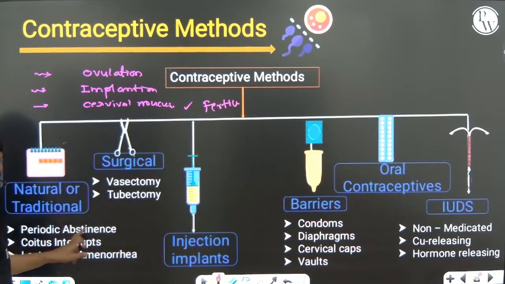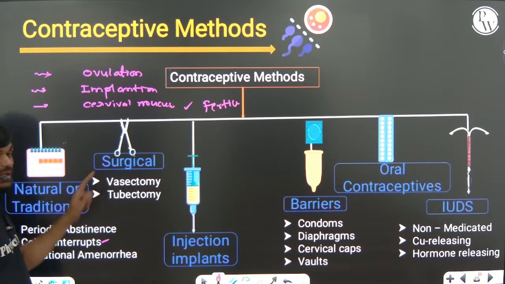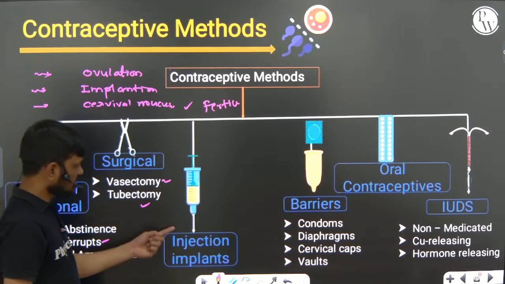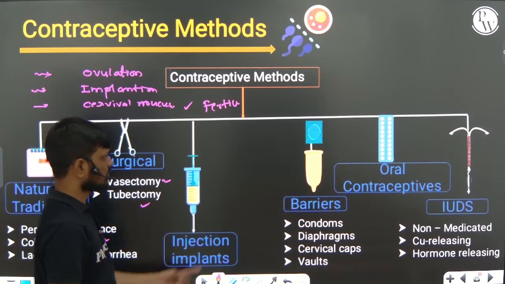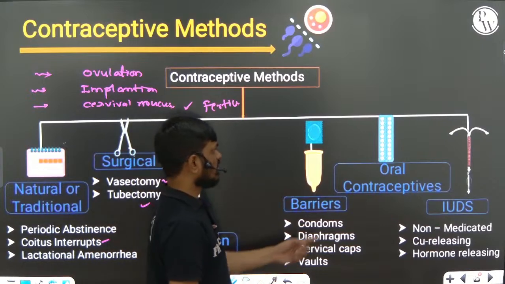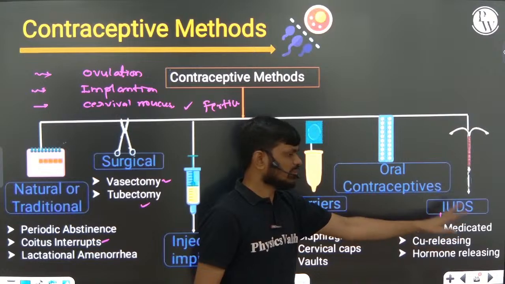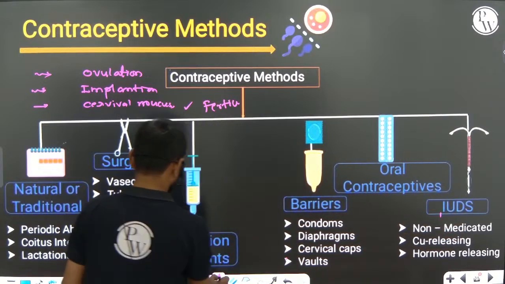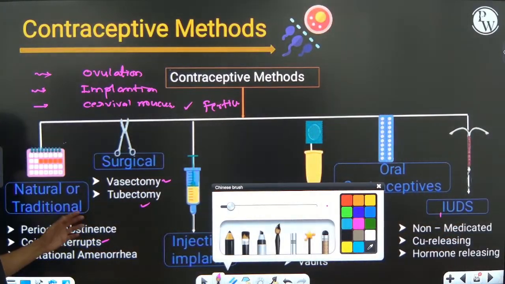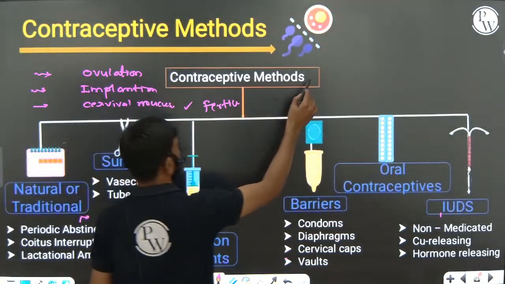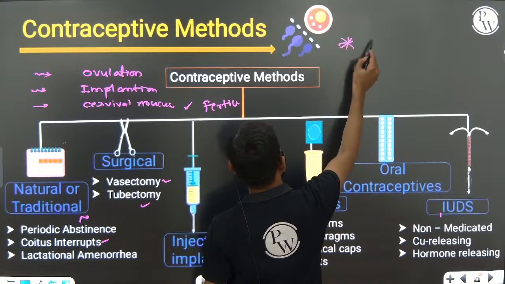The contraceptive methods are natural or traditional methods. Example: periodic abstinence, coitus interruptus, lactational amenorrhea. Surgical methods: vasectomy, tubectomy. Injections and implants, barrier methods, oral contraceptives, intrauterine devices. Okay, so briefly we will be discussing these here, and they are very important. This is very important.